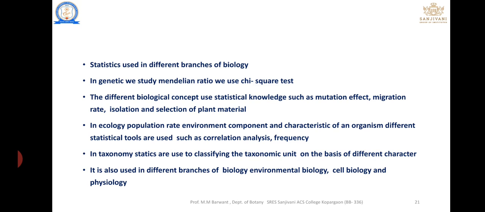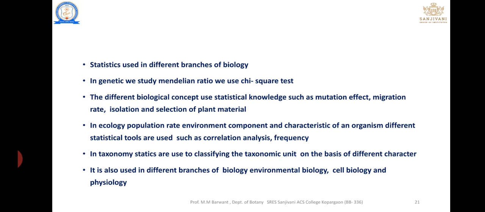Statistics is used in different branches of biology. I always explain that statistics is an interdisciplinary science. Without statistics, biology can't be explained. In genetics, we study the Mendelian ratio. For that, a chi-square test is used. The father of genetics, Dr. Gregor Mendel, gave the most important concept of genetics, that is known as Mendelian law. But the law is proved with the help of a chi-square test.